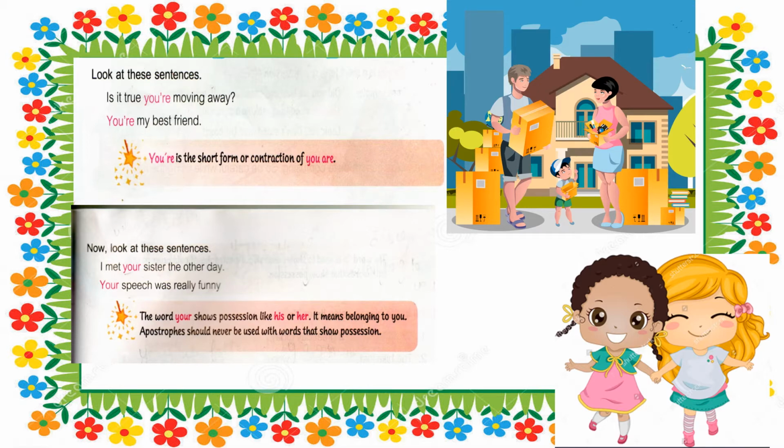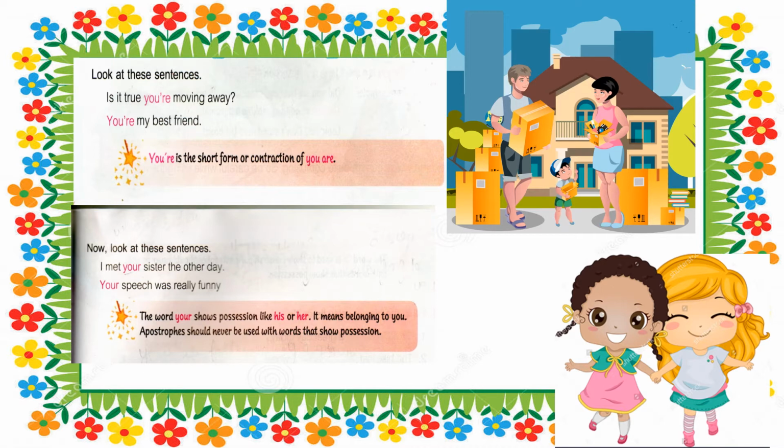So children, here with you are we have used a contraction, and we have used an apostrophe mark. But when we are using the word your, it shows possession, or we can say when something is belonging to you.